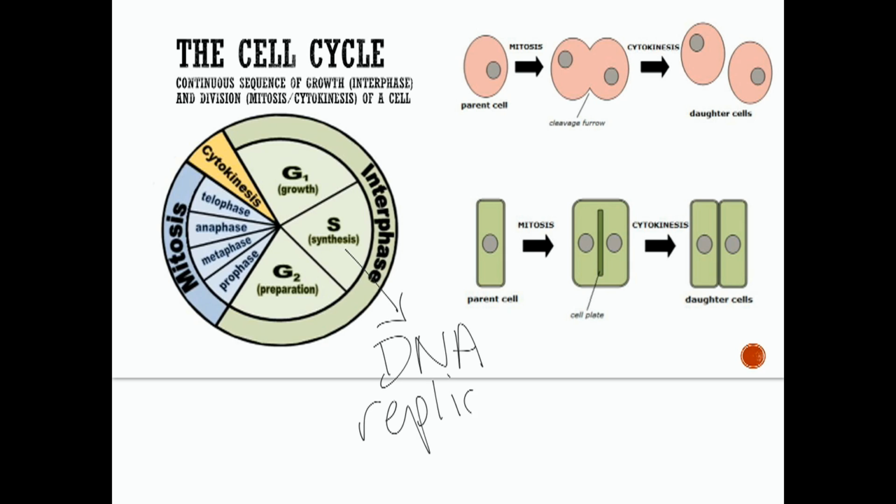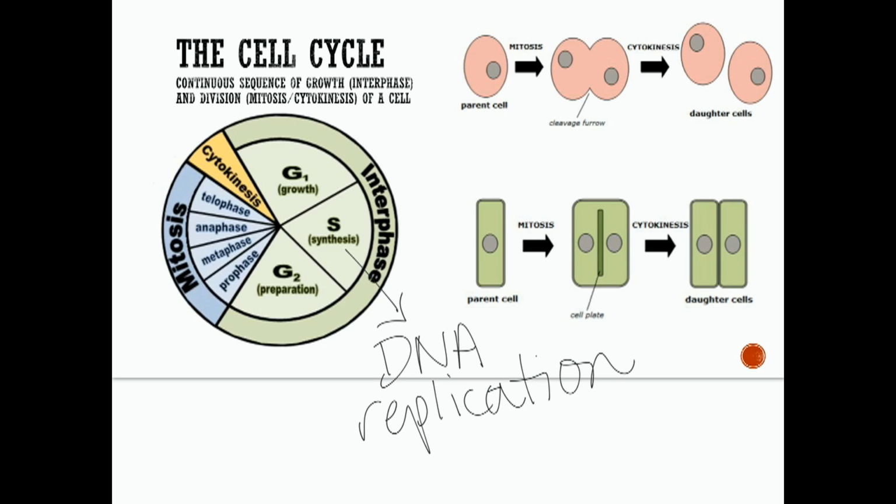DNA replication. That's important because eventually when the cell splits into two during cytokinesis, you want both cells to know what to do. So they're going to replicate that DNA so each cell will know what to do. Okay, the cell division begins in the M phase. After it grows and after it replicates its DNA in the S phase, and after it prepares for mitosis in the G2 phase, the M phase is going to include mitosis.